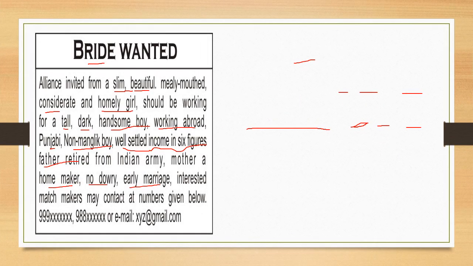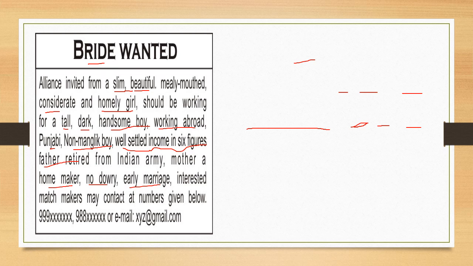So here is an example of bride wanted. Alliance wanted from means what qualities you are seeking in the bride: she should be slim, beautiful, merry-mouthed, considerate, homely girl. And for whom?